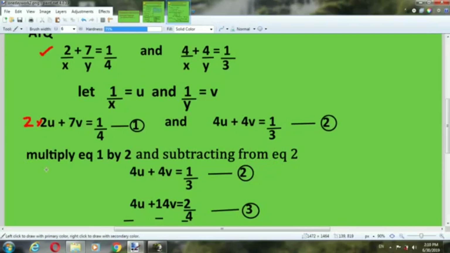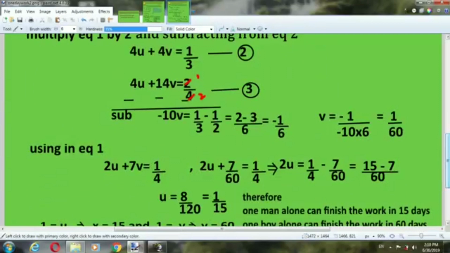We multiply with 2 because we have to eliminate. And 4u plus 4v is equal to 1 by 3. Here we will multiply with 2 in the first equation only. We get 4u plus 14v is equal to 1 by 2. So this is second and this is third. We will subtract it. We will change the sign. 2 by 4 we will cancel here. It will be 1 by 2.